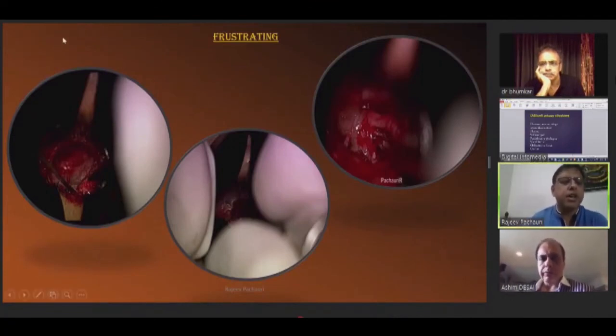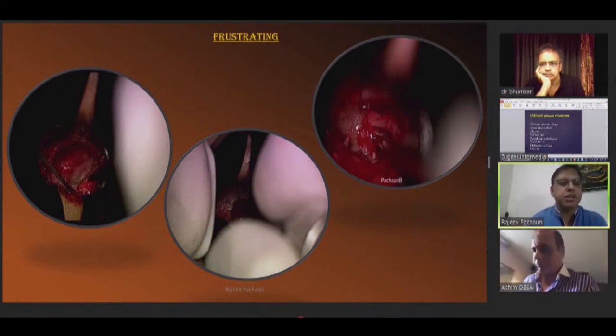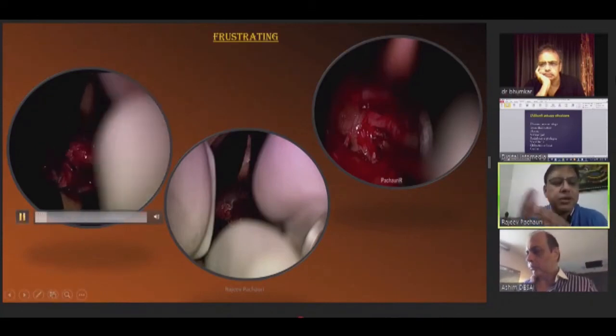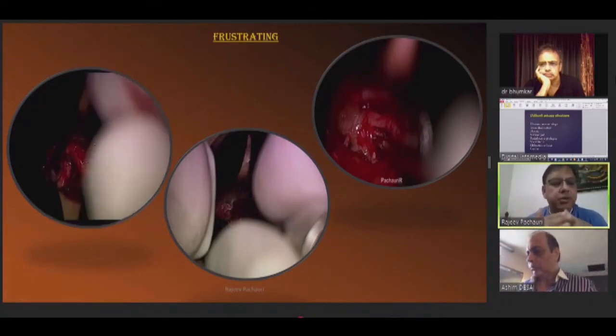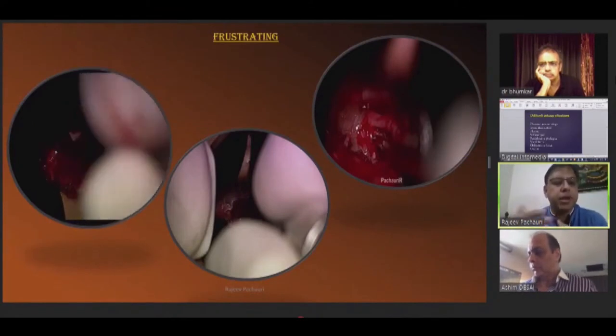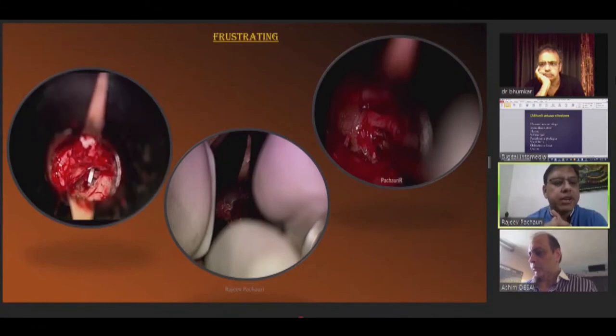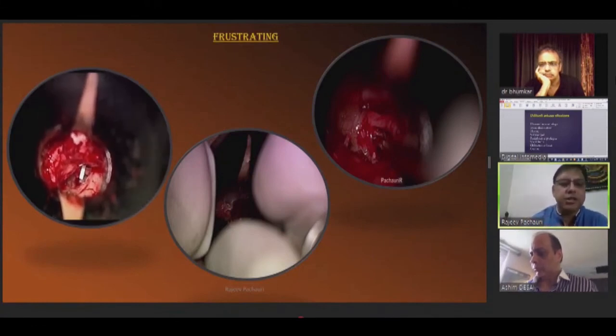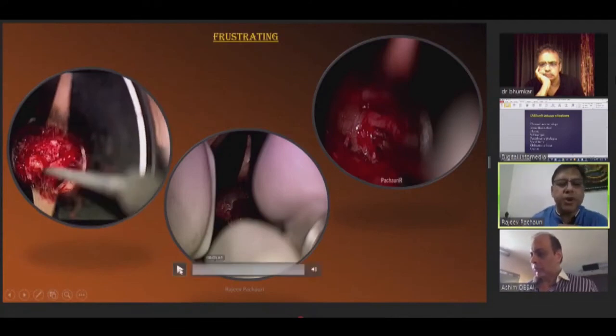This is regarding a few tips for newcomers, those who are starting surgery. You should keep in mind this point: while taking the incision, as Dr. Satish told in advance, don't take a long flap. Take a proper 5 to 6 millimeter flap, because if you take a very long flap in the posterior canal wall, that can create problems during surgery. Though you can manage very well, why get frustrated during surgery? That is one point.